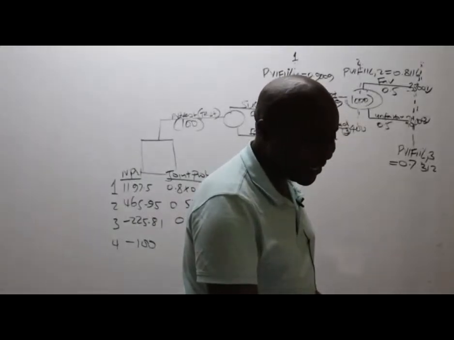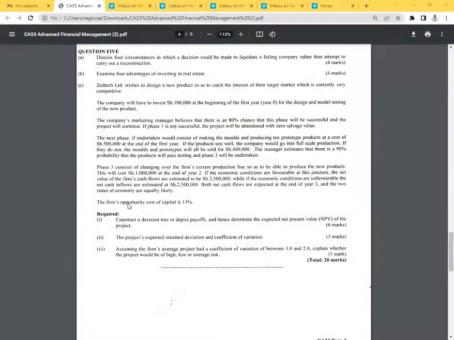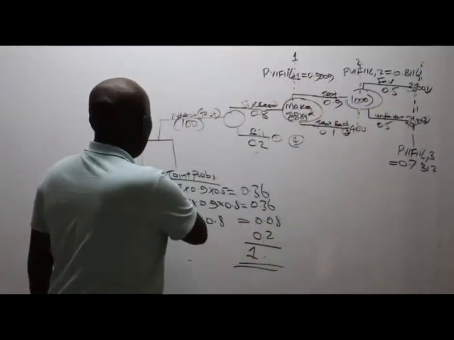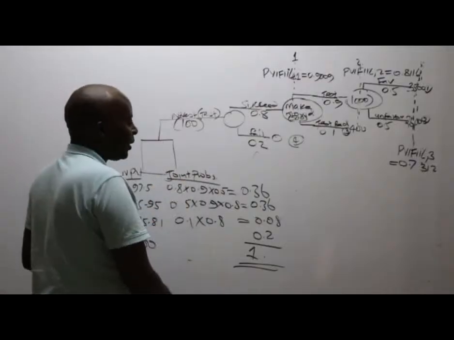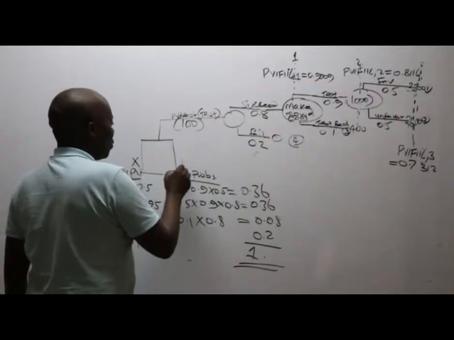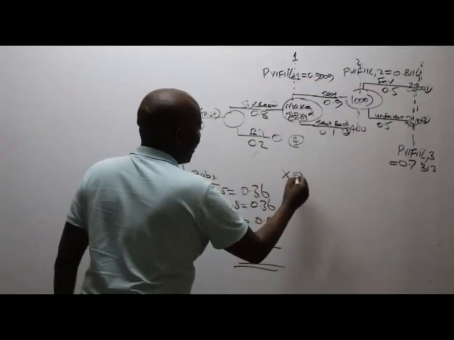or a shark attack. Ladies and gentlemen, they wanted us to construct a decision tree to depict payoffs that we have done and hence determine the expected net present value of the project. So now you have the NPVs and you have the joint probabilities. This is your X and this is your probability. Give me XP, multiply the two.